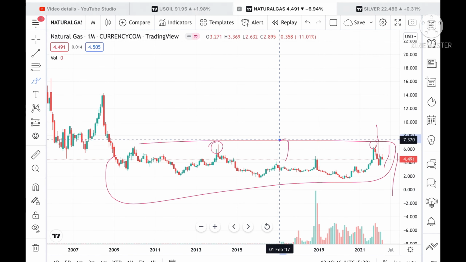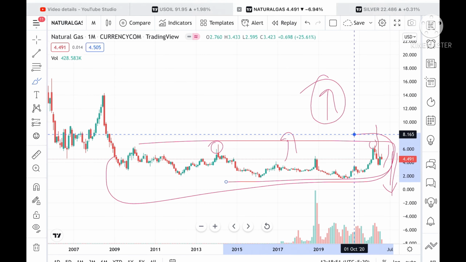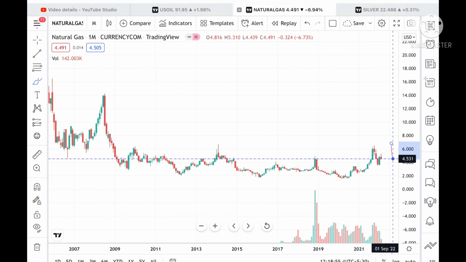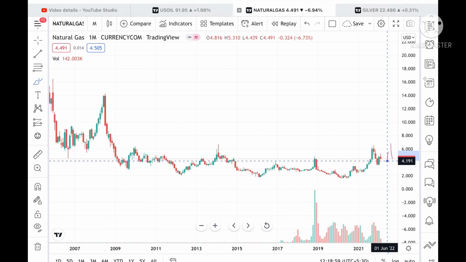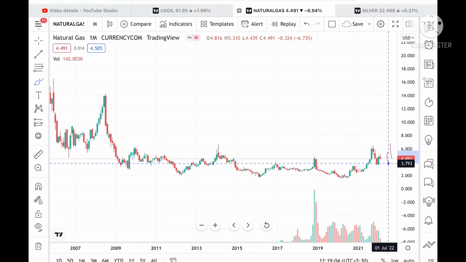Once this range breaks upside, we can see further upside, but if it falls downside, we can see a fall downside. Suppose the price then sustains this level, we can see a level of 4.539431, and from there it can go to a level of 4.191. Suppose the price goes below this level, then it can go to a level of 3.793.